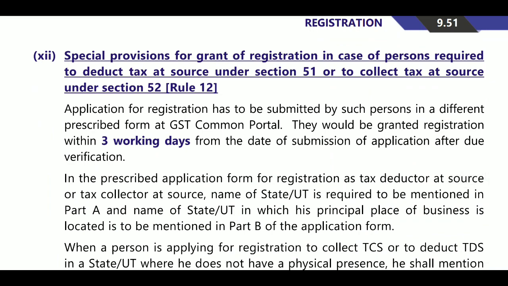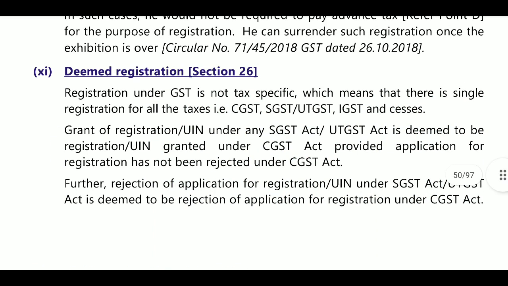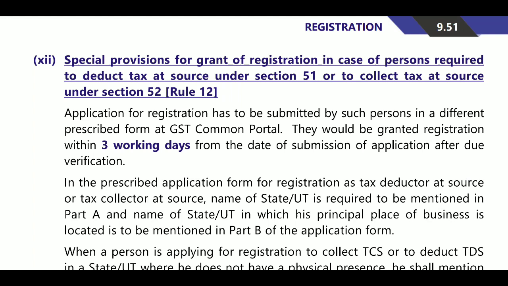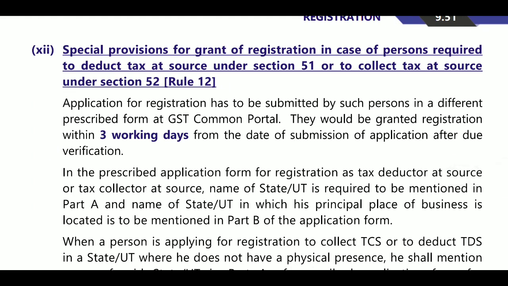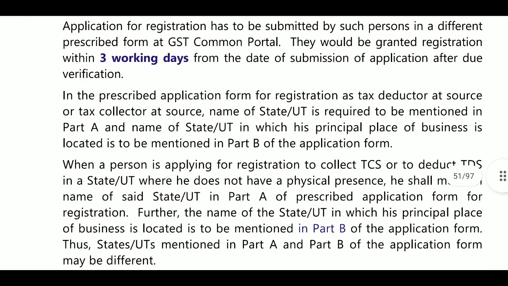Next, another point is rejection of application for registration under the UTGST Act, which is deemed to be a rejected application for registration under the CGST Act. Next, a special provision for granting registration to persons required to deduct TDS or collect TCS under section 51 or 52. These persons would be granted registration within 3 working days from the date of submission of application after due verification.